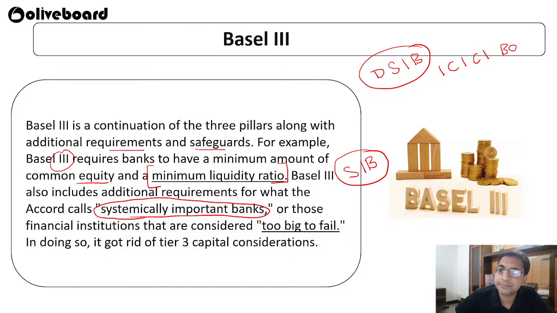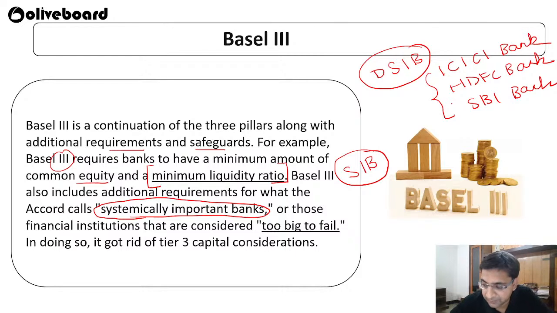ICICI Bank, HDFC Bank, SBI Bank. That means these banks are too big to fail. That means if the banking system of these banks fails, the whole economy is going to suffer. So if any issue happens with these banks, the government has to come and support them and bring them out of crisis.